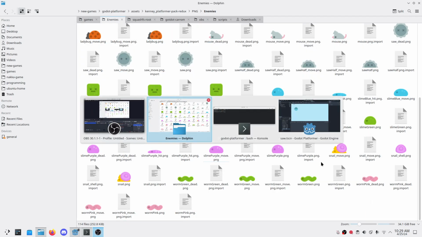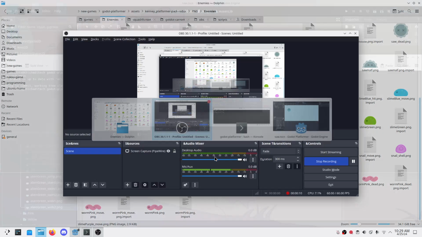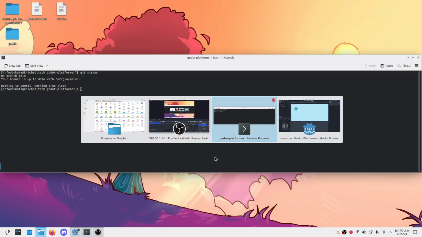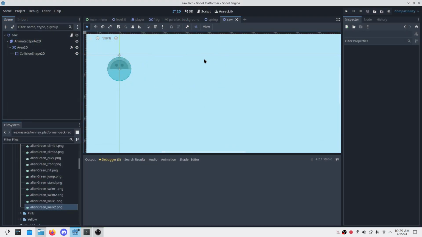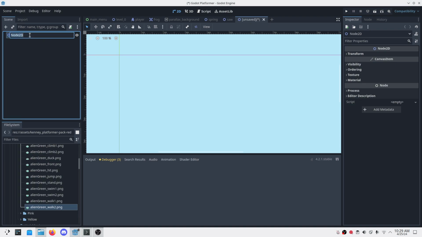Hello and welcome back. In this video we'll implement slime. It will simply be in the environment, and it won't interact with the player. What we're going to do is move it around, something similar to a saw. Okay, let's get started. Let's start a 2D scene called slime,